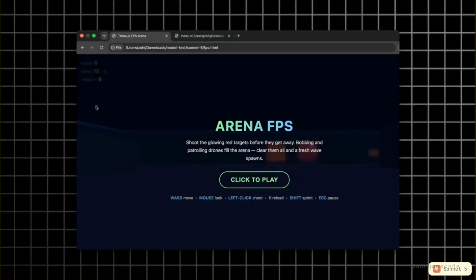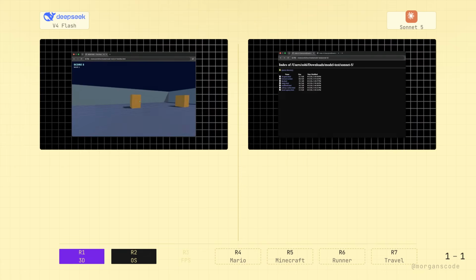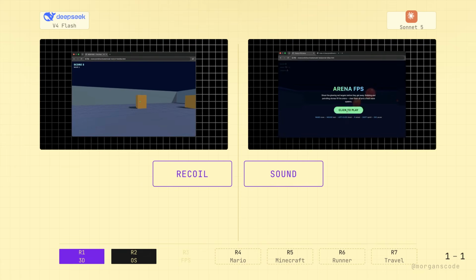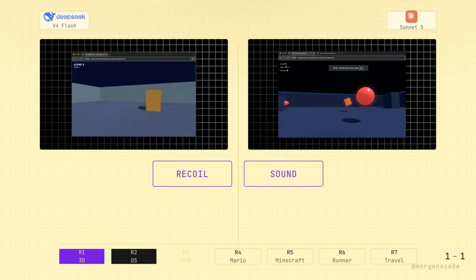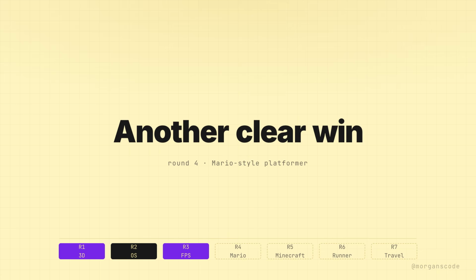Sonnet's arena was very dark and had no sound. The shooting worked, but it felt flatter and less enjoyable. The basic idea was similar, but recoil and sound made DeepSeek's version feel much more complete. DeepSeek wins round 3. This was another clear win for DeepSeek.